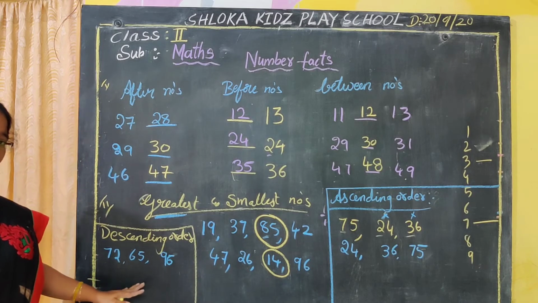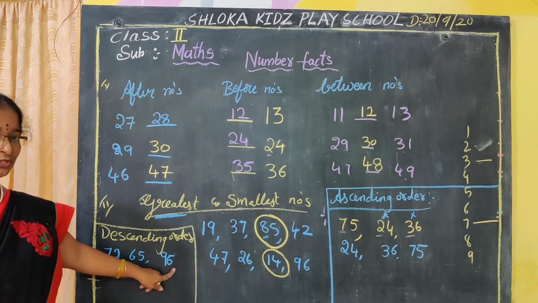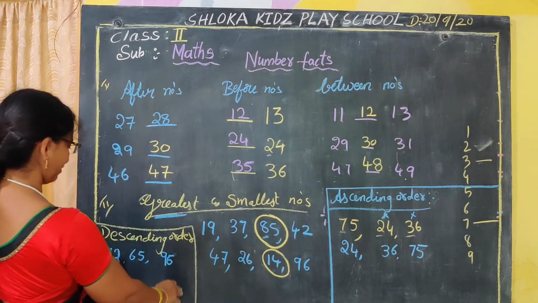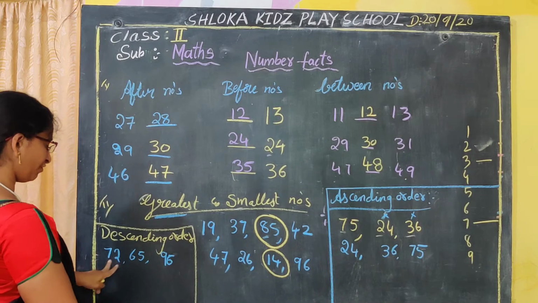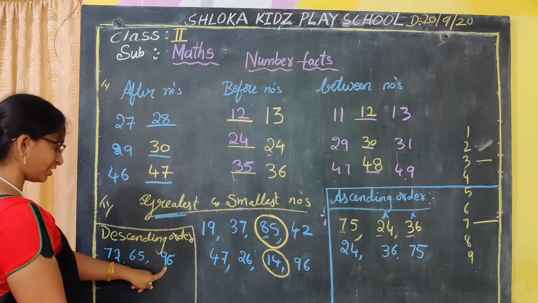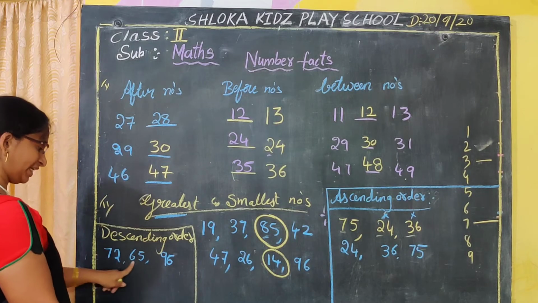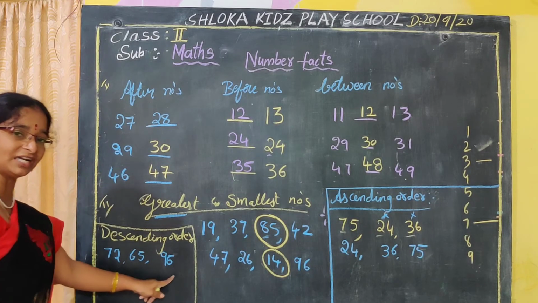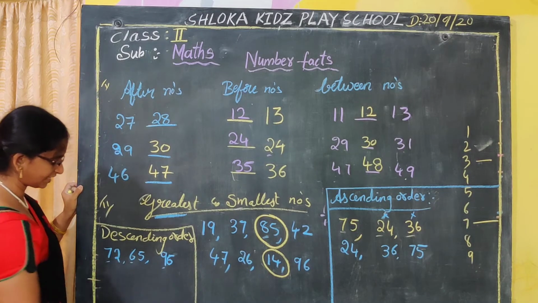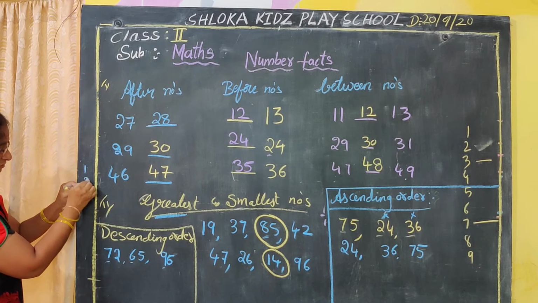So the biggest number you have to find. Here two digits are given, so with two digits you always have to check from your left hand side. Left hand side number will be the tens place. What is the place value of the left hand side, Nana? Tens place. First we have to check the tens place. In this tens place, 7, 6, 9. I am writing it here as rough work.